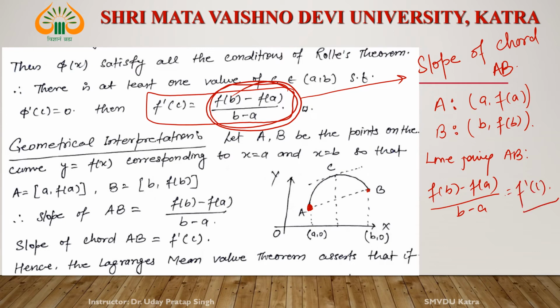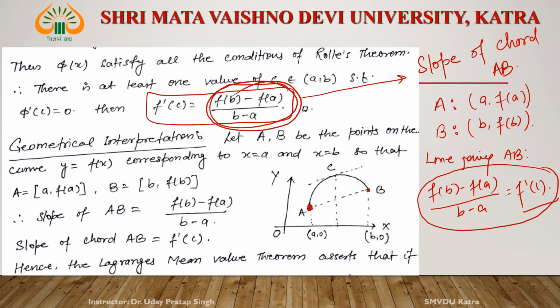Means the slope of the tangent at some point c on the curve is equal to the slope of the chord AB. So this is the geometrical interpretation.